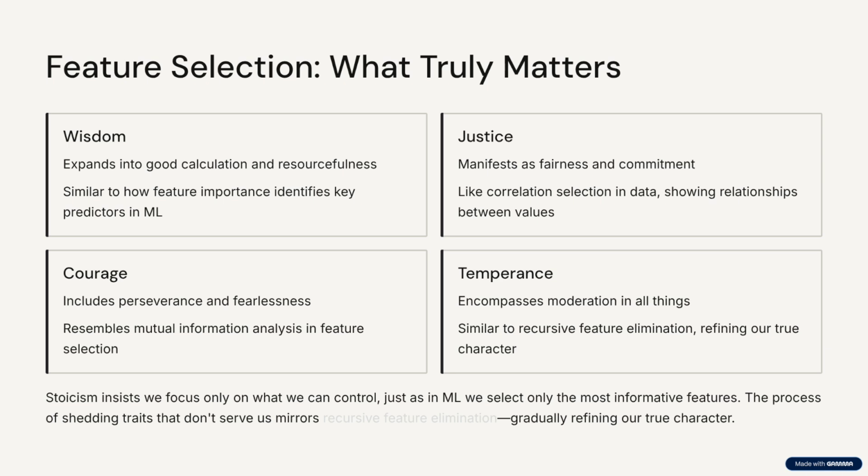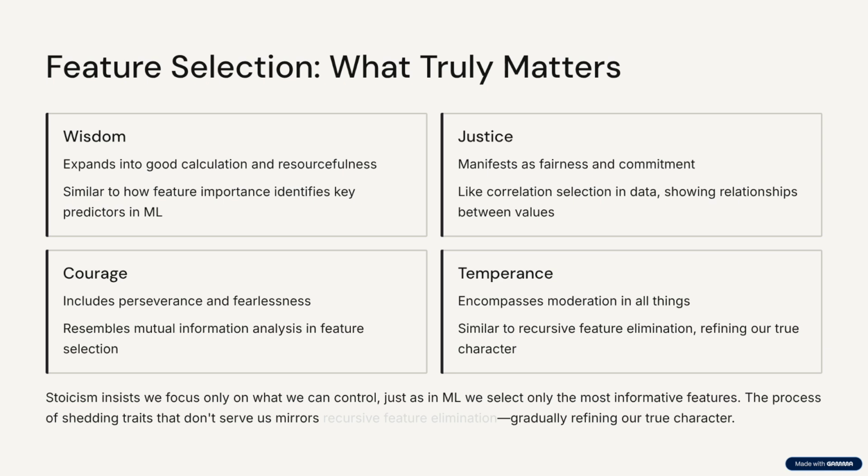In Stoicism, the four cardinal virtues are wisdom, justice, courage, and temperance. Arius Didymus, advisor to Augustus, expands them into sub-virtues. Wisdom expands into good calculation and resourcefulness. Justice as fairness and commitment. Courage as perseverance and fearlessness. Temperance as moderation. These form our dataset for a virtuous life.